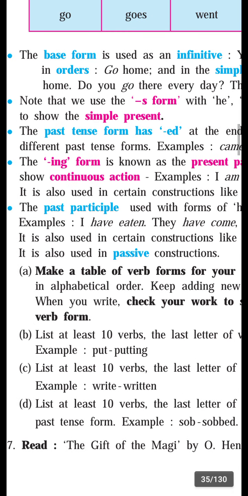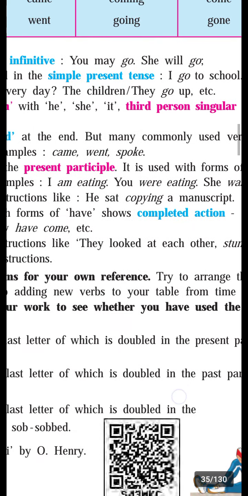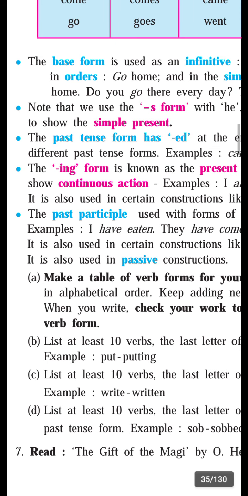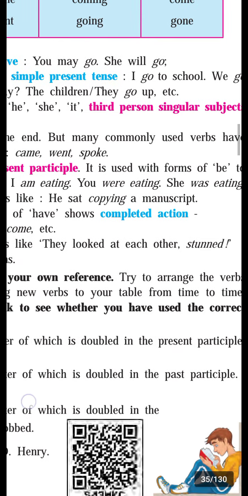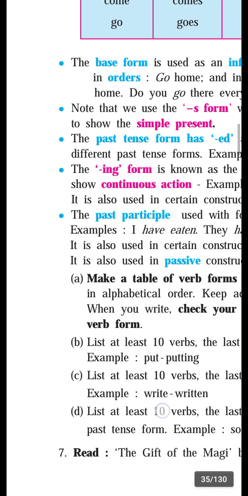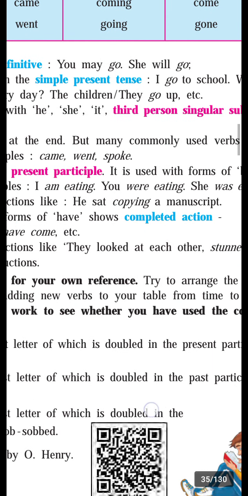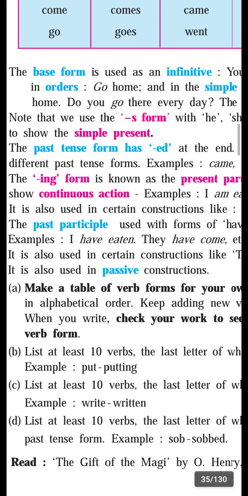Make a table of verb forms for your own reference. Try to arrange the verbs in alphabetical order. Keep adding new verbs to your table from time to time. When you write, check your work to see whether you have used the correct verb form. Every day you can write in alphabetical order.